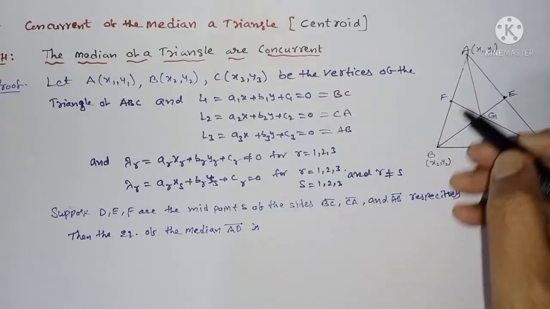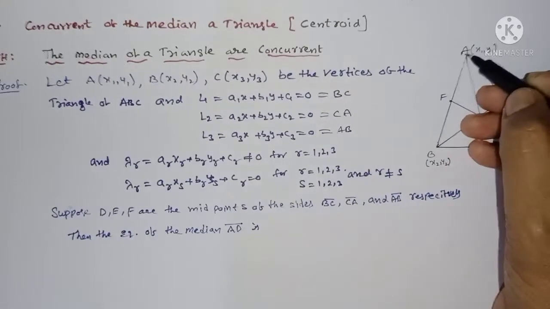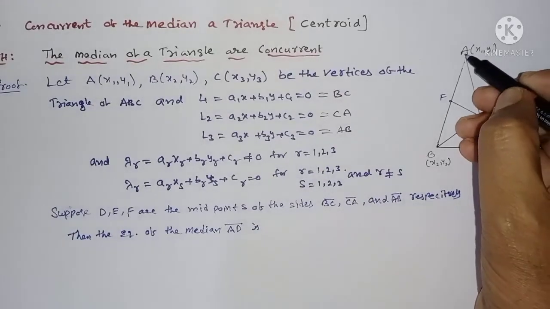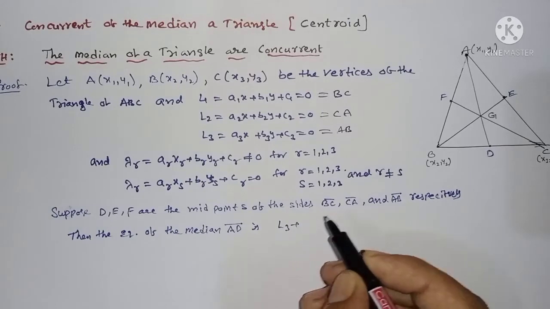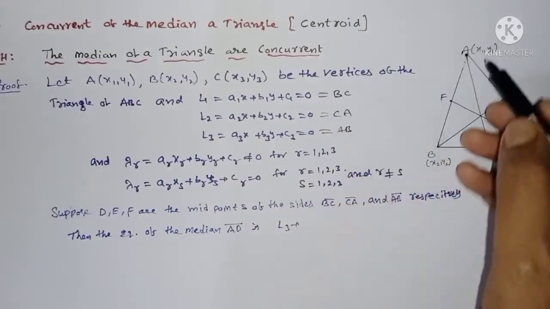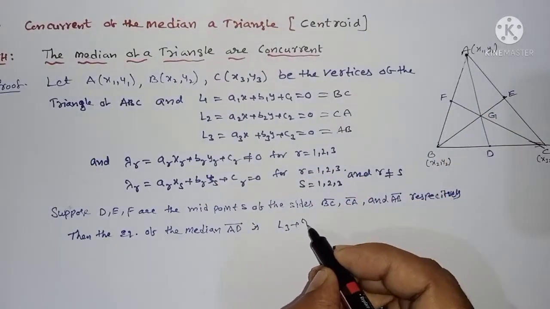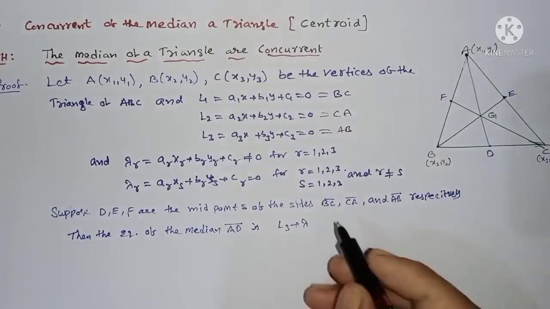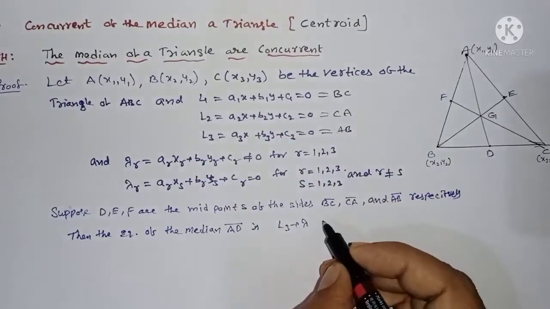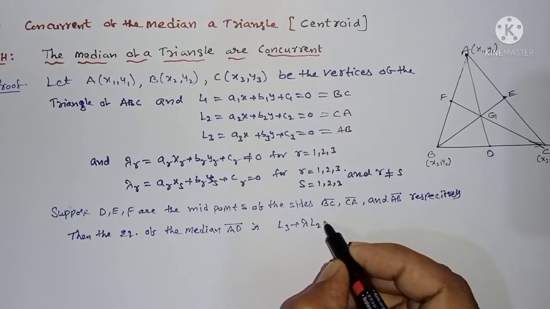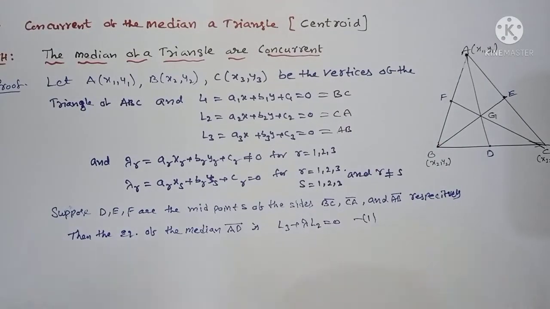Okay, these are concurrent; touching the two lines here is concurrent. Therefore, I can write here L3 plus lambda times L2, where L2 is CA, is equal to 0. Call this equation number 1.